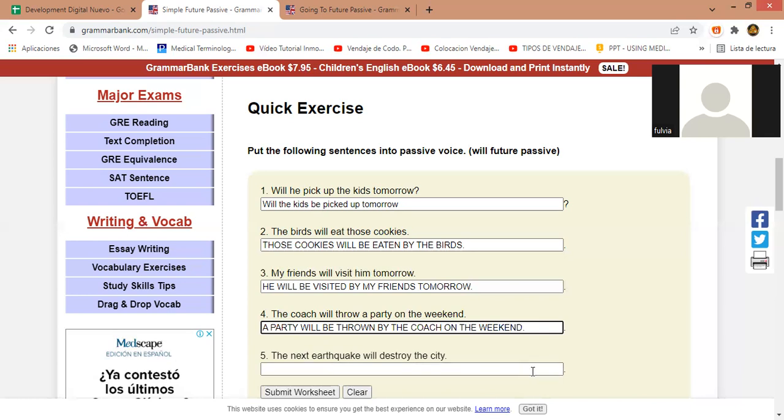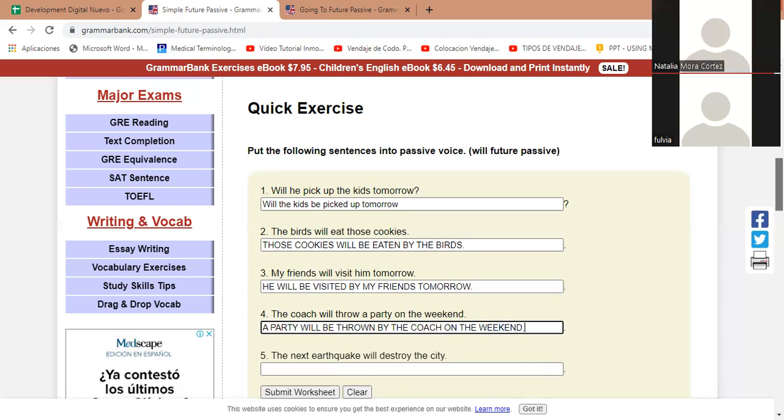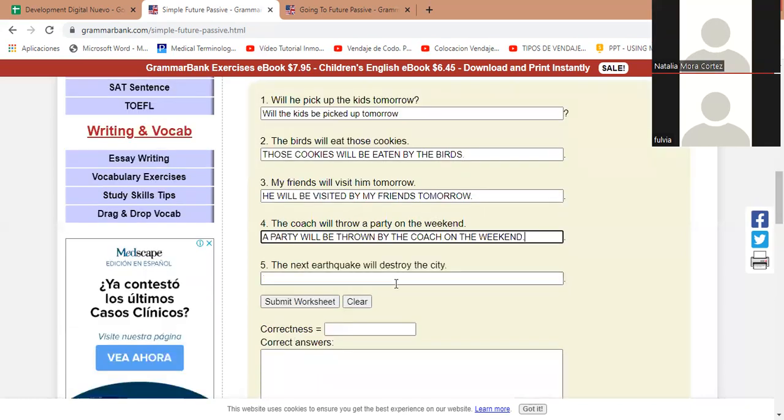Let's go with Natalia. Natalia, can you do it? The next earthquake will destroy the city. The city will be destroyed by the next earthquake. Very good.